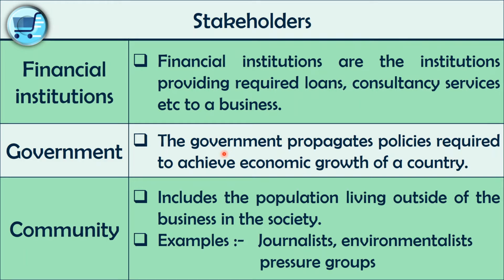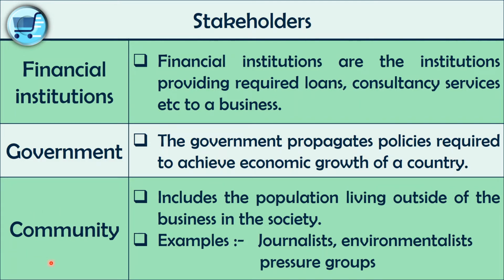To achieve economic growth. Let's say, as an example, it is the duty of the economic minister to propagate policies to achieve economic growth of a country, right?